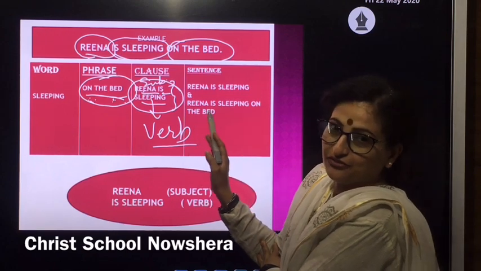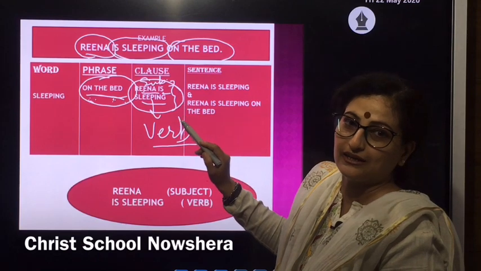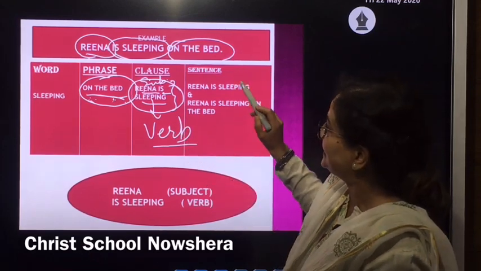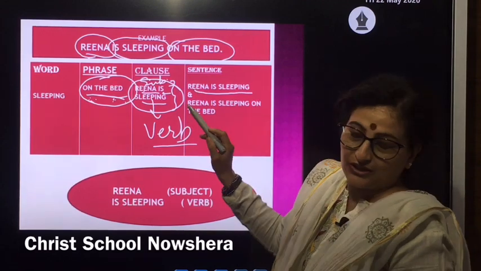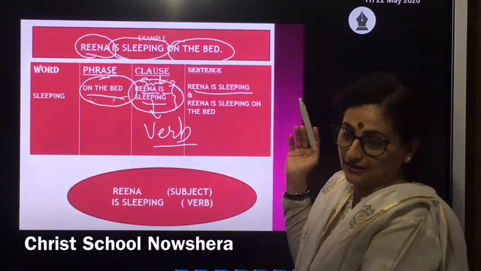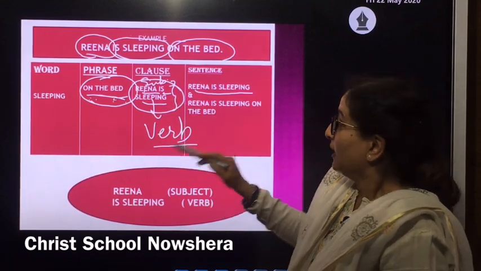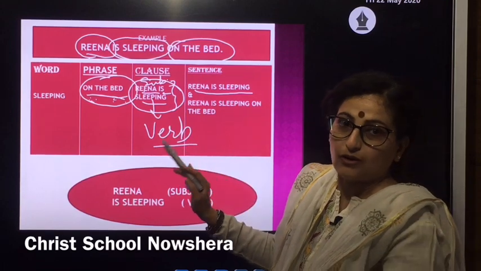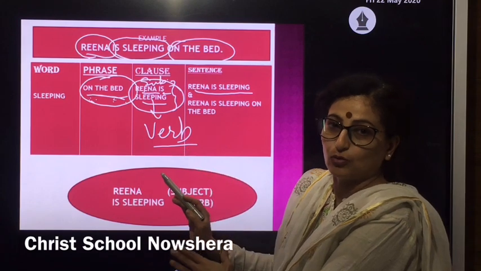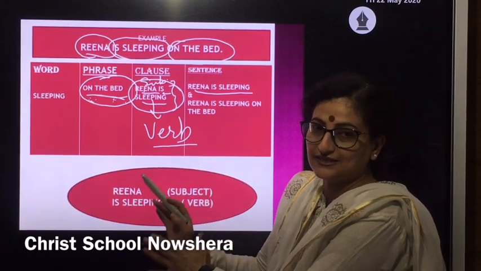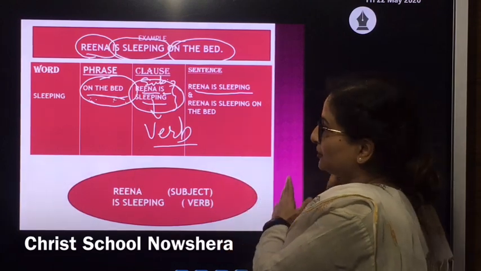The major difference being that a clause may or may not convey a complete sense, but a sentence always conveys a complete meaning. This we will try to understand through our other slides, in which we will be doing the types of clauses. There are two types of clauses, independent and dependent. Dependent clauses do not make complete sense until they are assisted by other clauses.